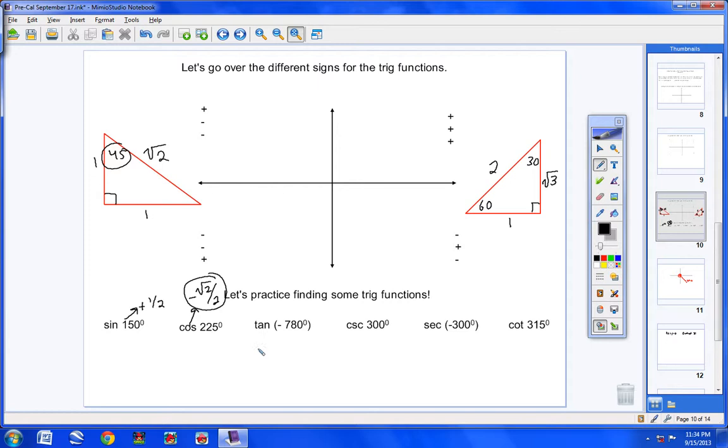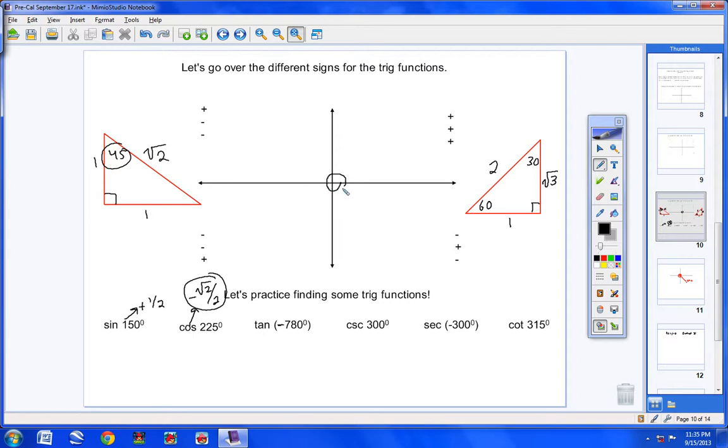All right, the tangent of negative 780. Now, it's really not that hard. I mean, it's negative, so we'll start here. We'll go around once. That's 360. Oh, by the way, notice I went down. It's a negative angle. So I started here. I didn't go up like that. I went down. So go around once.